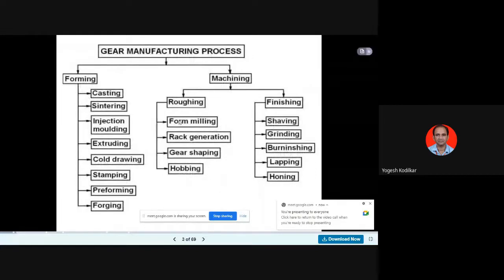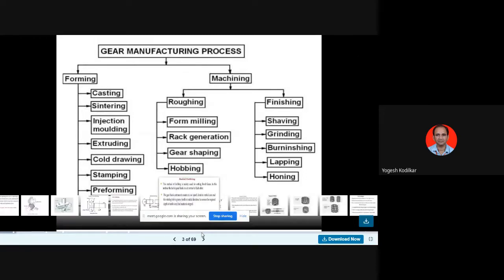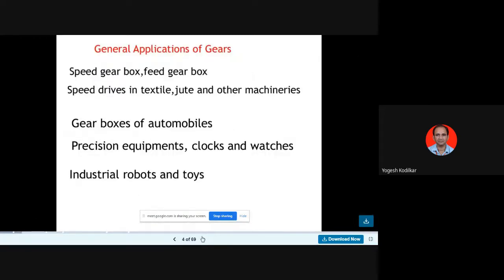So these are the gear manufacturing processes. In that, hobbing is one of the machining processes. Under that, the hobbing roughing process is gear hobbing. These are the roughing processes in gearboxes. General applications of gears are speed gearbox, feed gearbox,